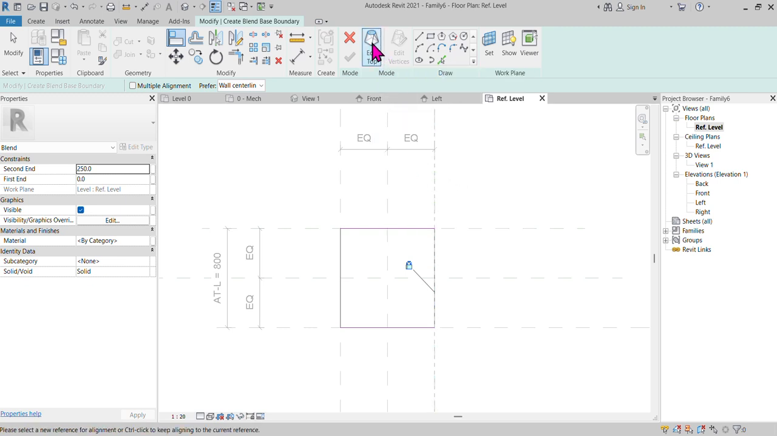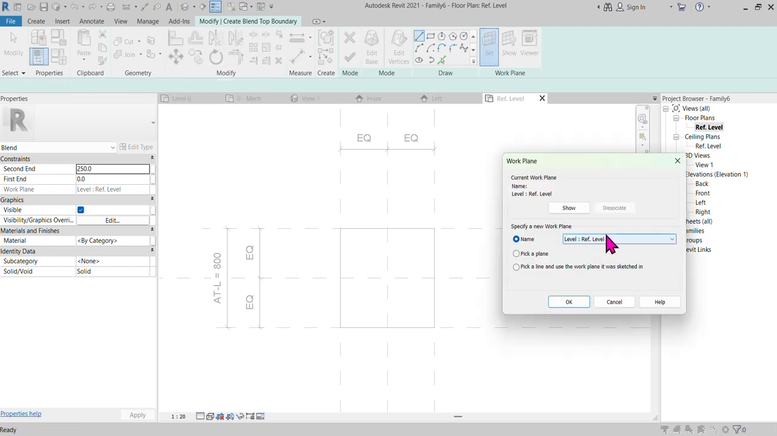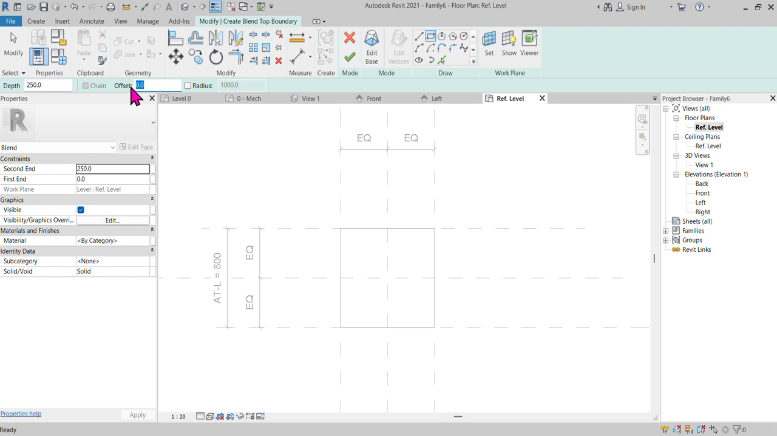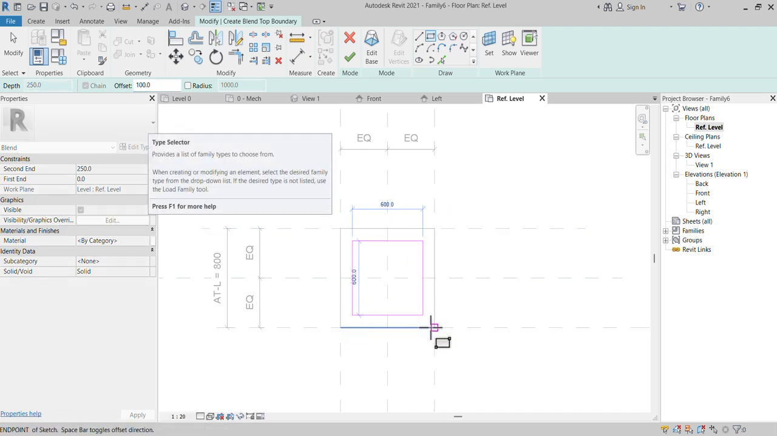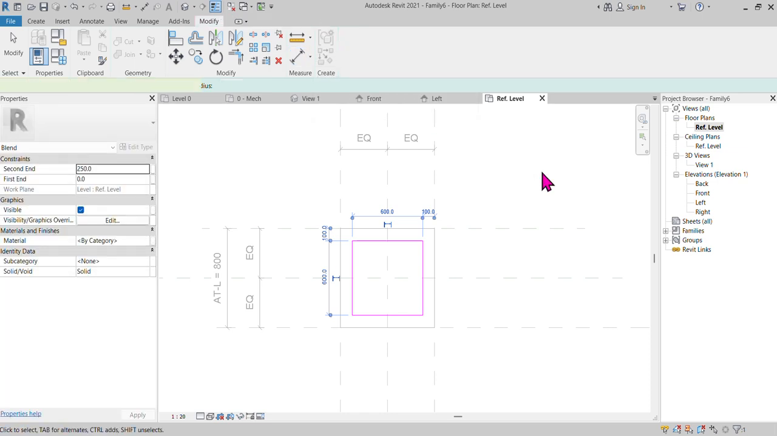When you select Edit Top, you can go to find the set. Actually, you remember I created this top also. Now I can choose my rectangular, and I can choose my offset, around 100. I can draw like this and I can finish it.